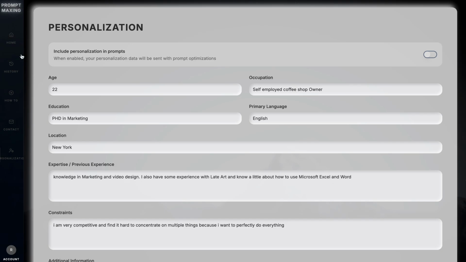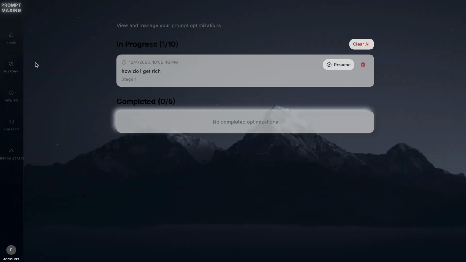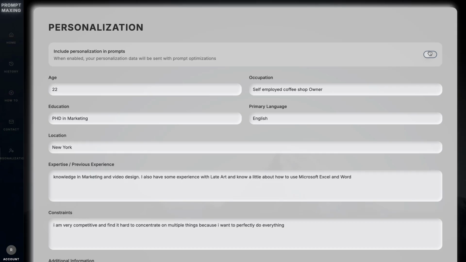And what you have to note is that if I have it deactivated and send the original prompt, and then I resume this original prompt, I have to check if the personalization is still turned off.